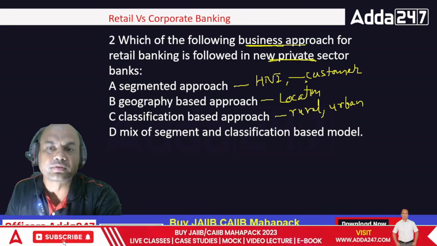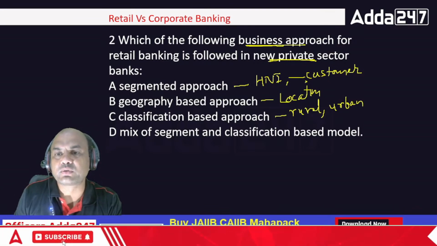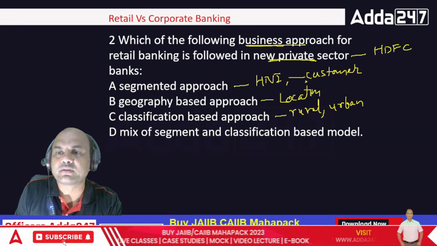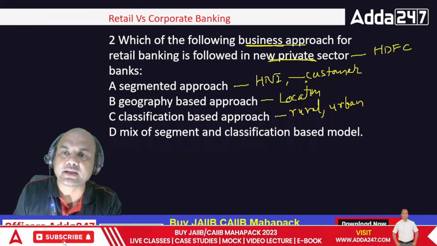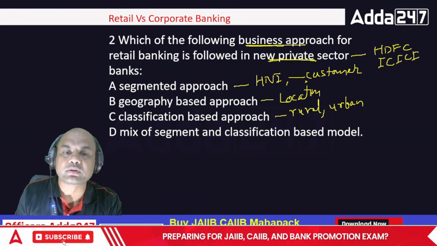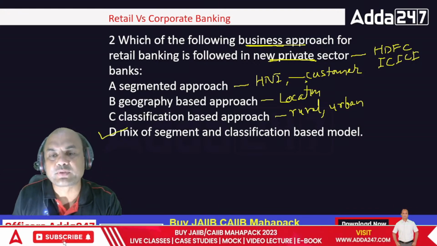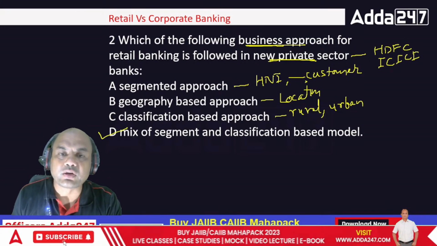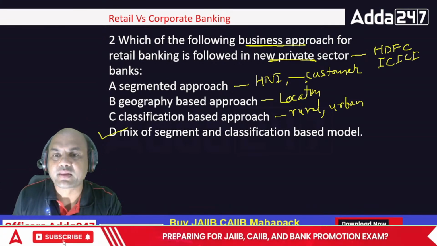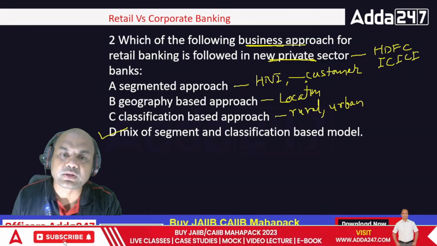So what do these new private sector banks do? New private sector means the likes of HDFC Bank, or let's say ICICI Bank. What model do they follow? They follow the model of option D, a mix of segment and classification based approach. They always combine this. Segmented means HNI, and classification means rural, urban, semi-urban, all those things. So they always follow the mix of this.